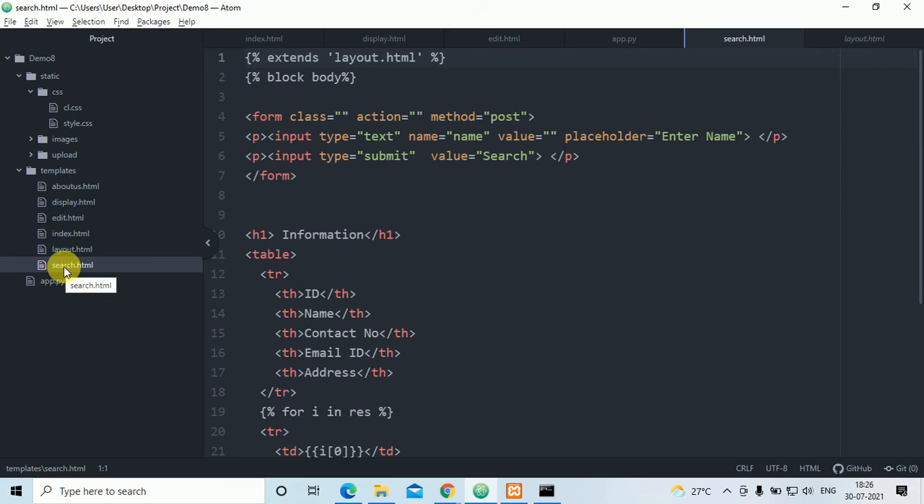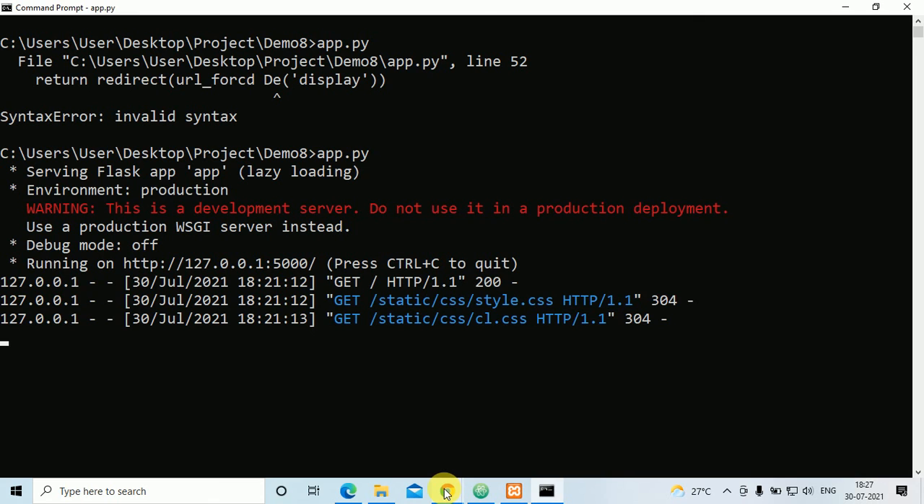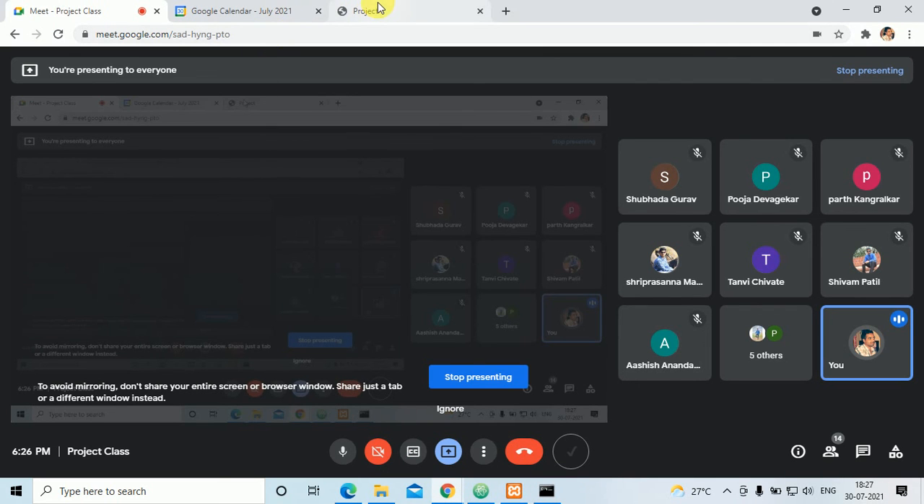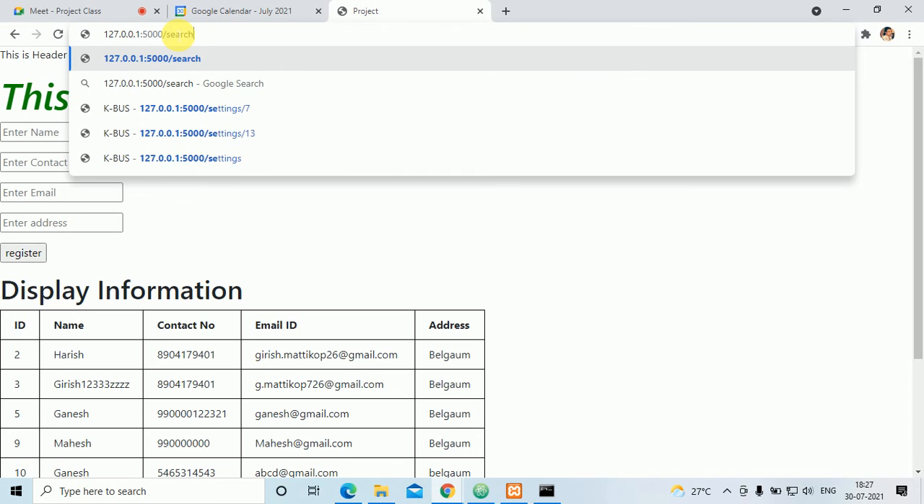I have created a new search.html file. This is a new file. In that, first I have created a form, and in that these two input tags I have created. This one is for text and this one is for submit. If I execute it and show, then it will look like /search.